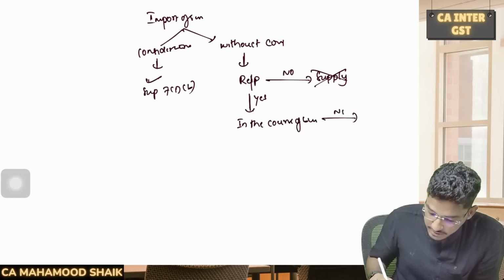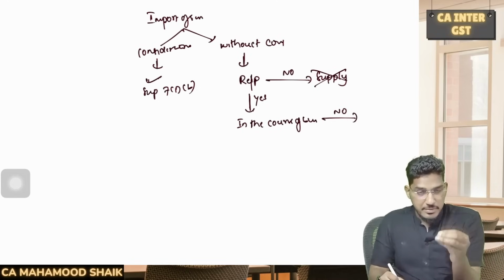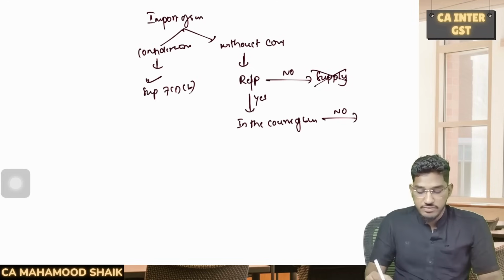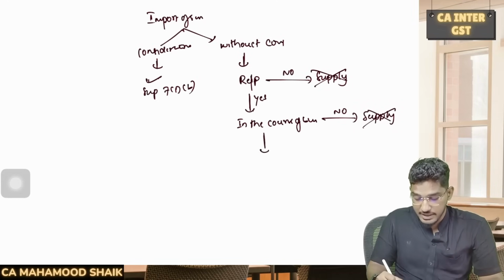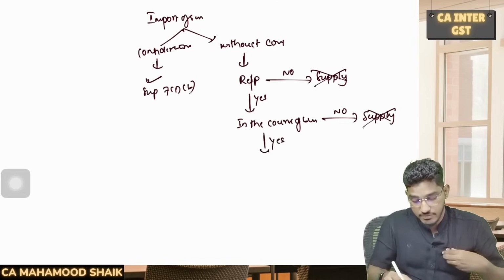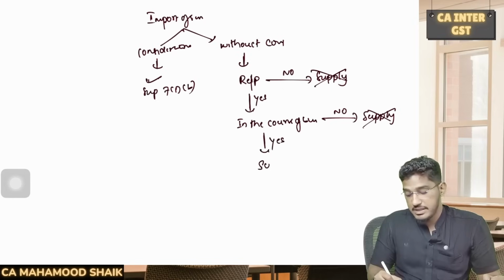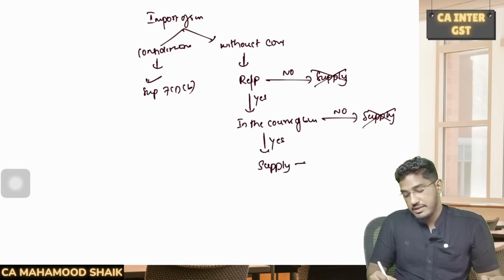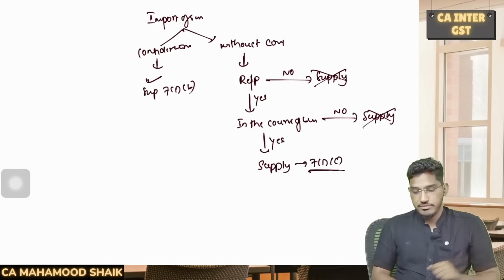If the answer is no here, which means you are importing the services without any consideration from a related person only, but not in the course or furtherance of the business, once again, it is not supply. Yes, if you got the answer as yes, without consideration from a related person and also in the course or furtherance of the business, then that activity will qualify as supply as per section 7 subsection 1 clause C. Why? Because it will get covered under para number 4 of schedule 1.